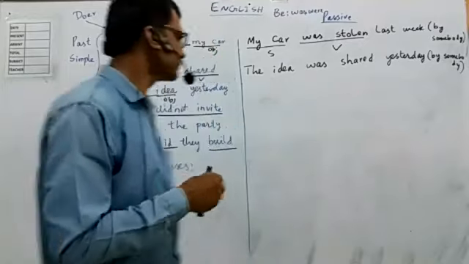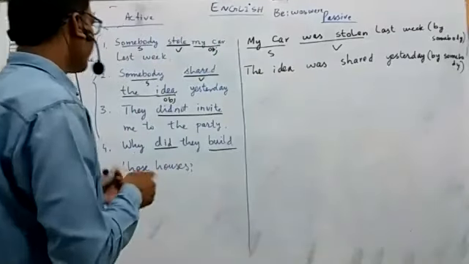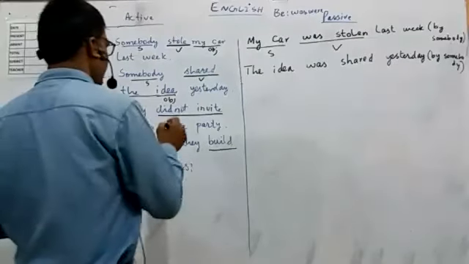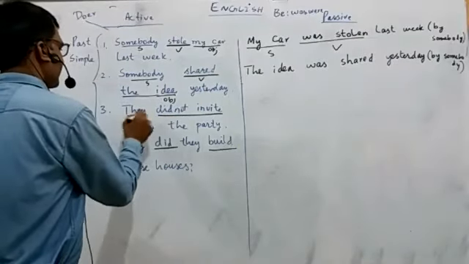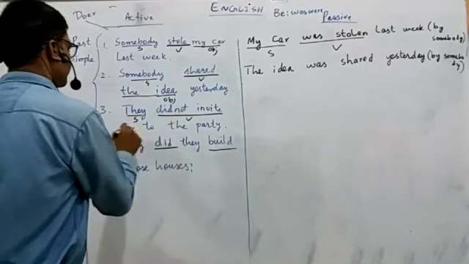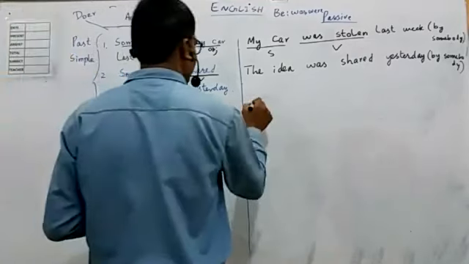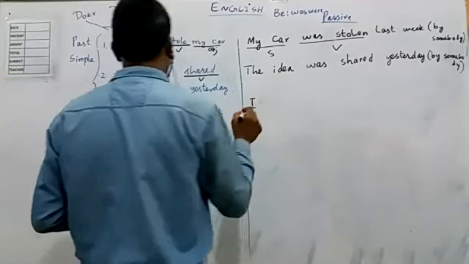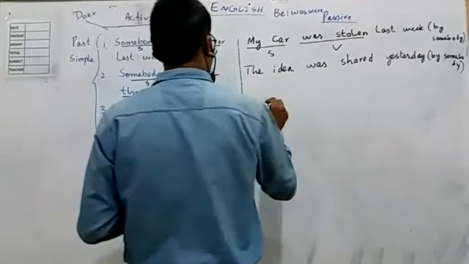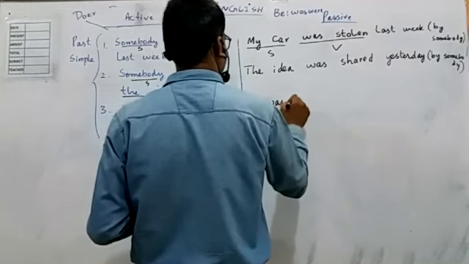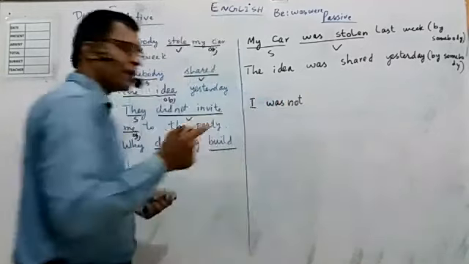Okay. Now, if you look at, they did not invite me to the party. Okay. Here again, we have subject, verb, object. I is object here. This I will turn into subject. It will be like I was not. And why I'm using was not?